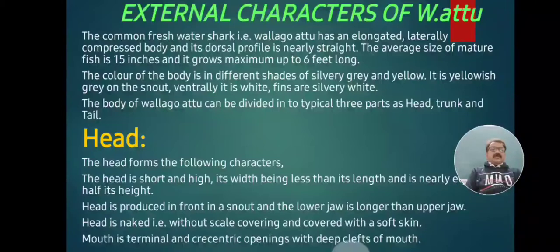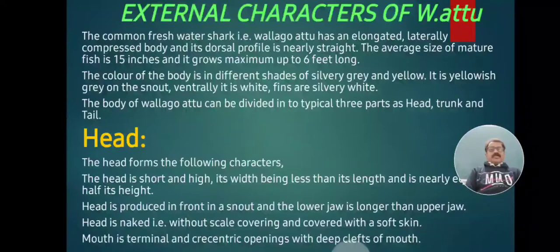The average size of Vallaguatu, when it grows in natural waters or is cultured and not captured for a long period, more than 6 to 7 years, is about 15 inches in length, and at maximum it grows up to 6 feet. So these fish grow from 15 inches to 6 feet.